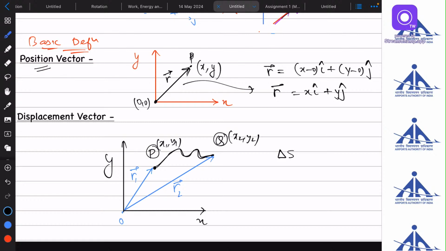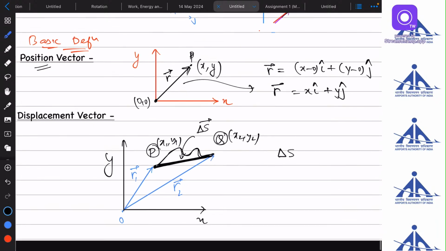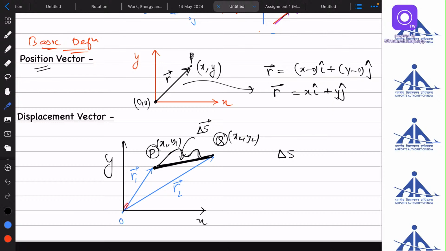Okay, so now the body has reached the point Q. It was initially at point P. So this was the displacement of the body, the straight line drawn from the initial point to the final point. This is known as the displacement of a body. I am writing it as delta S vector. Okay, so now from the triangle law, you can see a triangle over here. Okay, a triangle like this, this vector and this vector. So from triangle law we can say that r1 vector plus delta s vector is equals to r2 vector. So delta s vector I want to find will be equal to r2 vector minus r1 vector.